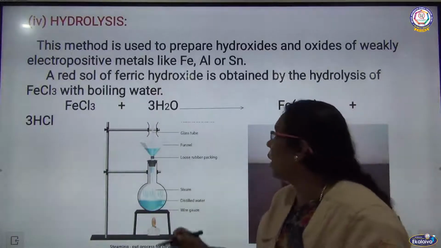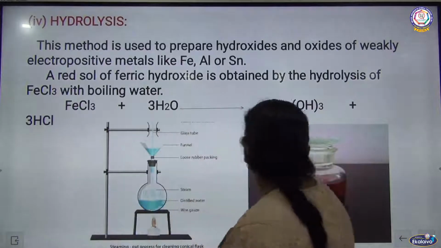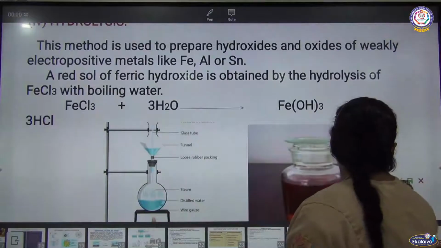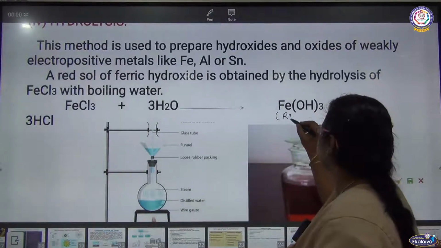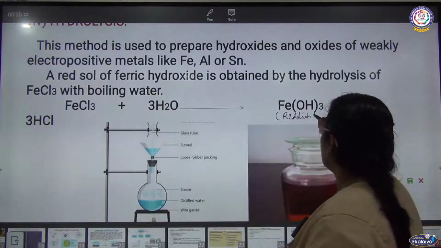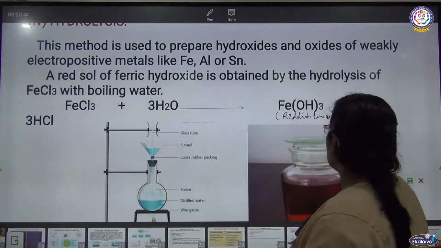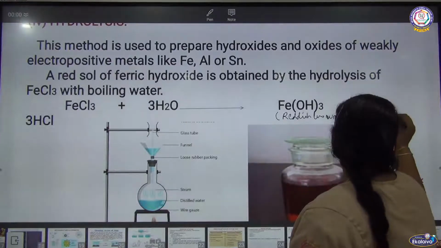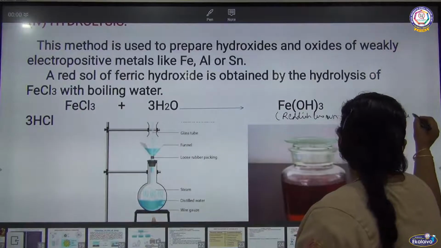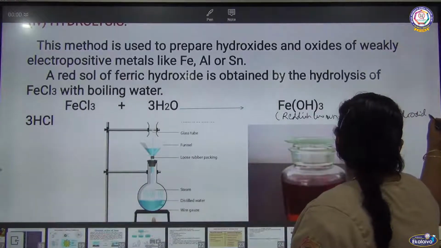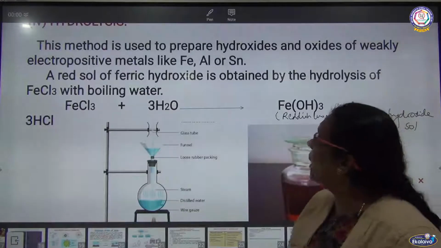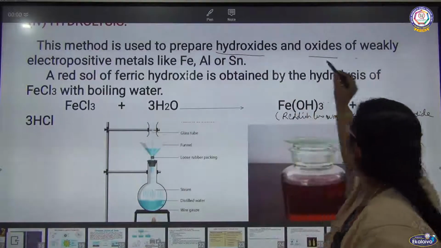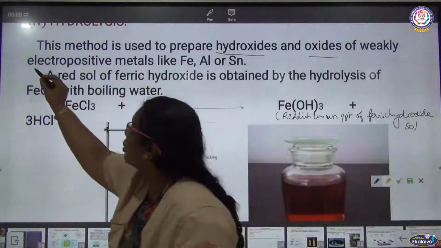For example, we are going to prepare ferric hydroxide sol, a reddish brown precipitate. So here it is used to prepare hydroxides and oxides of weakly electropositive metals.